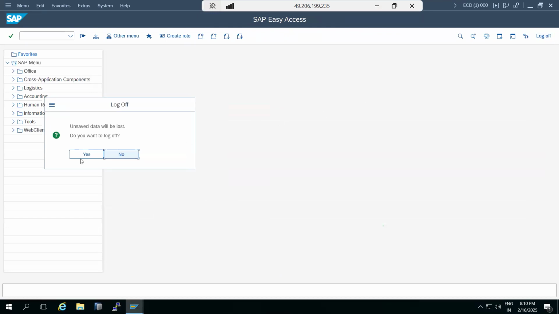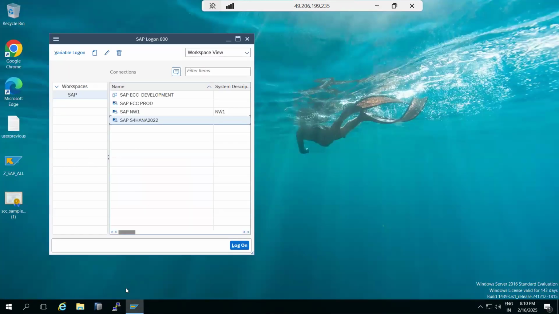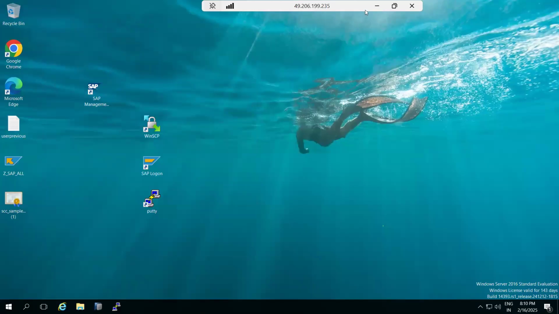Okay. So perform the TMS configuration changes in NW1 and ECD. Tomorrow we'll discuss how to create the request and how to move the data from one system to other systems. This we will discuss.